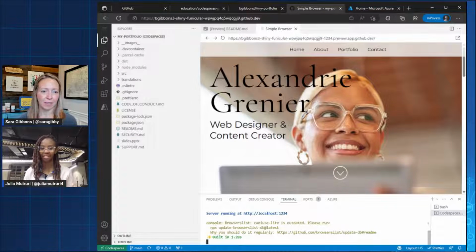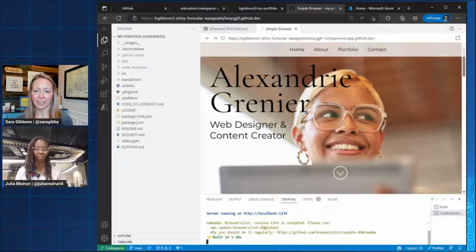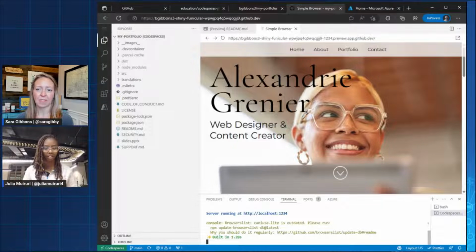I'm just still fascinated by the fact that you just clicked open in a Codespace, and right now we have everything. We have all the files, it already installed what we needed. I'm really blown away by all that. So I think we can just start customizing the site. Right now I can see it shows that this is Alexandri's site. Probably we can change it to read Sara Gibbons, because this is a site you'd want to have your information on. So everyone who's following along, this is where we can now update the information on the site and get our details added there.